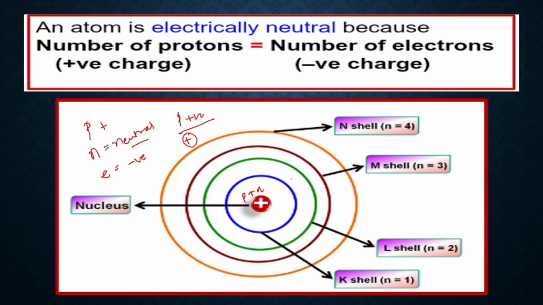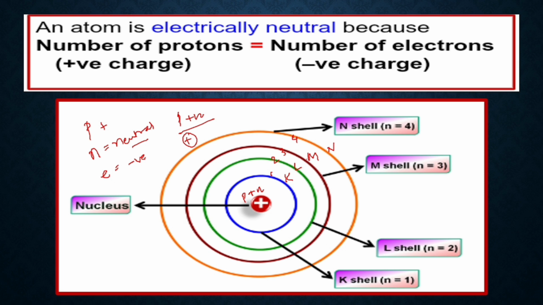According to the arrangement, there is the first shell, second shell, third shell and fourth shell. Shell 1 is K, shell 2 is L, shell 3 is M and shell 4 is N. So K, L, M, N are the different names given to the shells according to their number. The small n denotes the number of the shell.